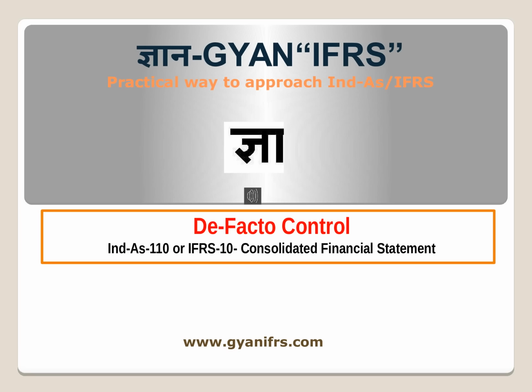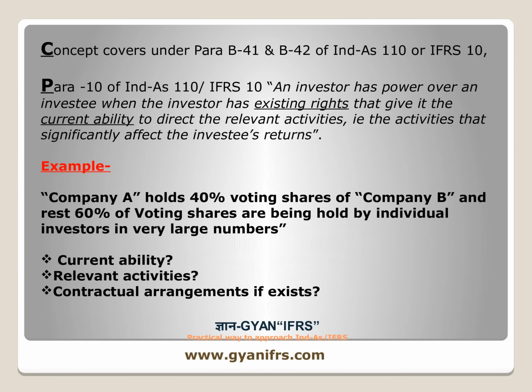Now, as per Ind AS 110, paragraph B41 talks about an investor with less than a majority of voting rights having rights that are sufficient to give it power when the investor has a practical ability to direct the relevant activities unilaterally.